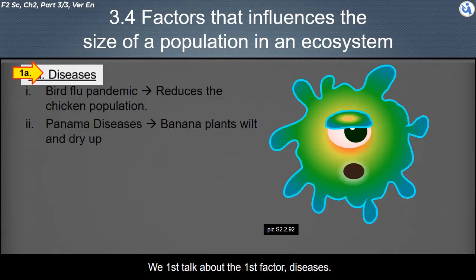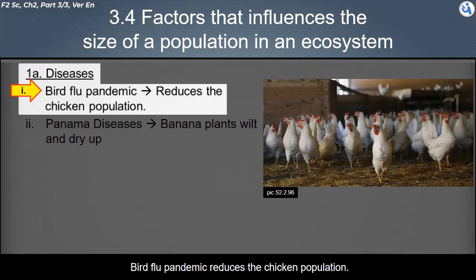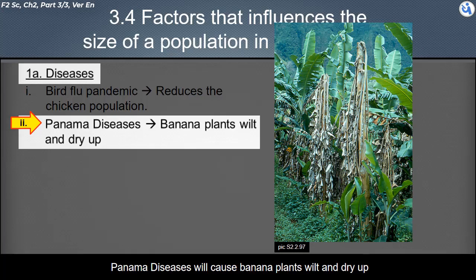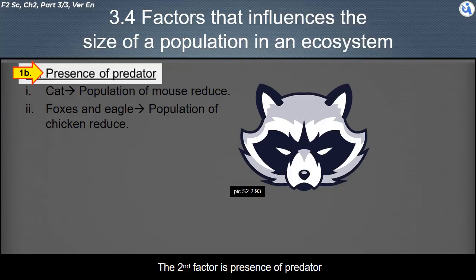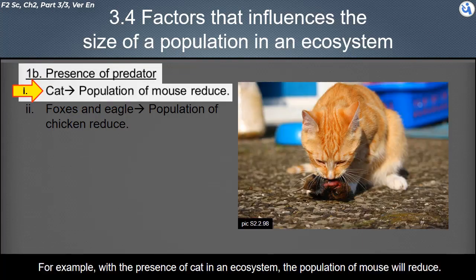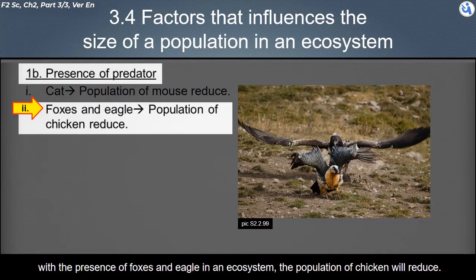We first talk about the first factor, diseases. Bird flu pandemic reduces the chicken population. Panama disease causes banana plants to wilt and dry up. The second factor is presence of predators. For example, with the presence of cats in an ecosystem, the population of mice will reduce. With the presence of foxes and eagles in an ecosystem, the population of chickens will reduce.